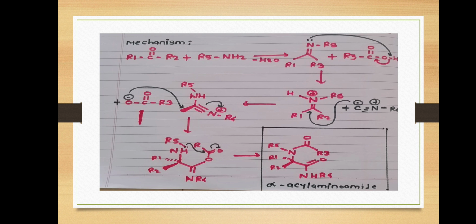This alpha acylaminoamide has high potential pharmaceutical uses. From this reaction we prepare Crixivan. It is also used as an anesthetic in medicine. For example, lidocaine is also prepared by this reaction.